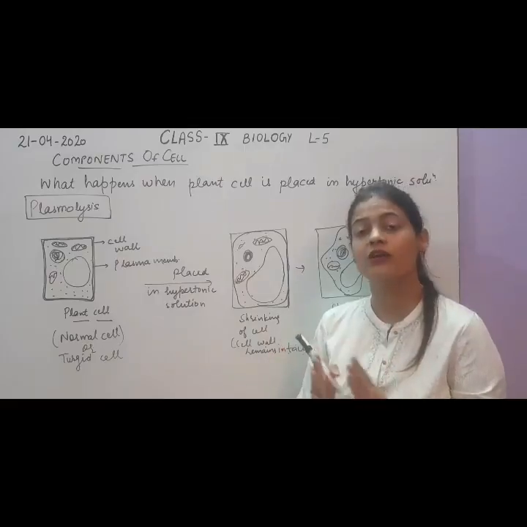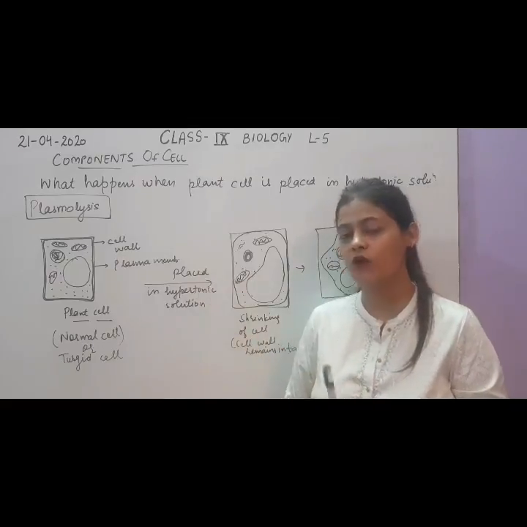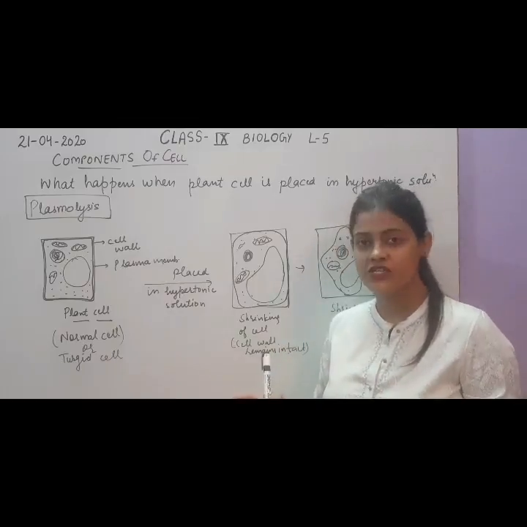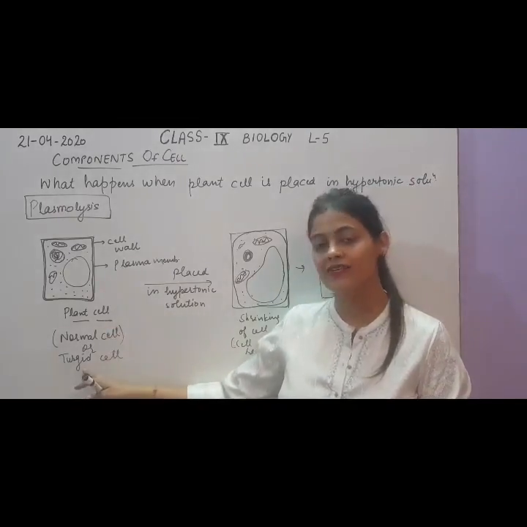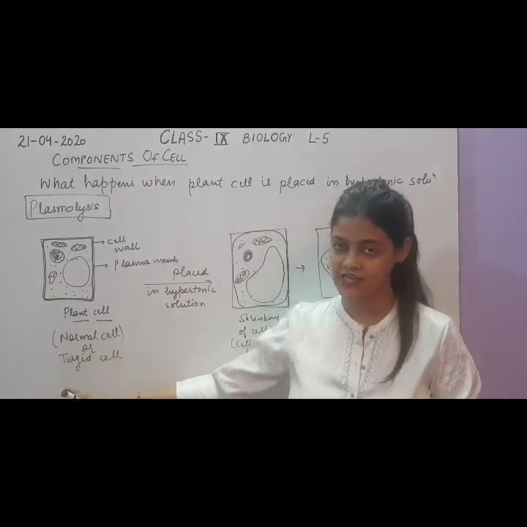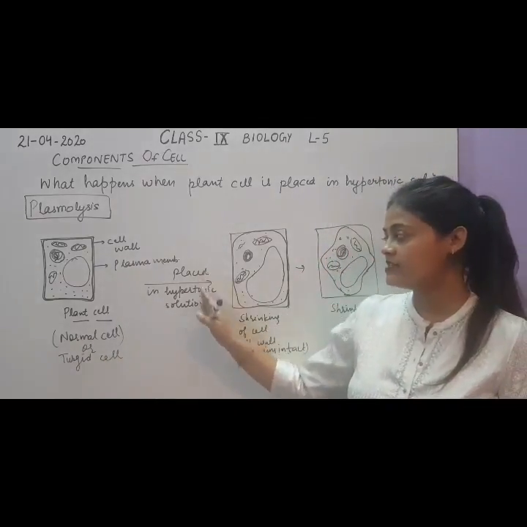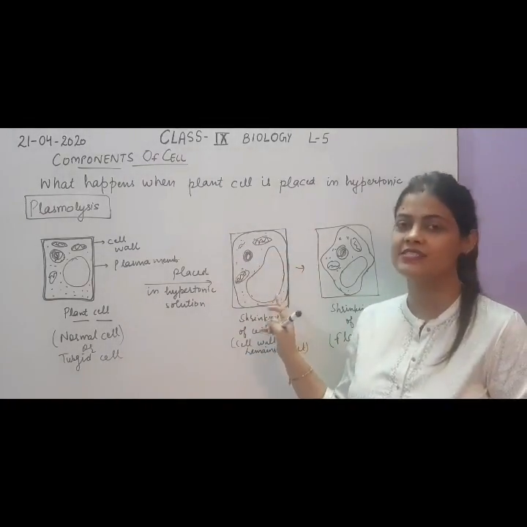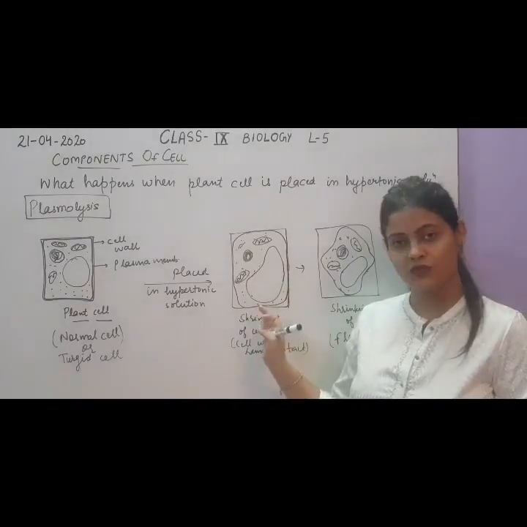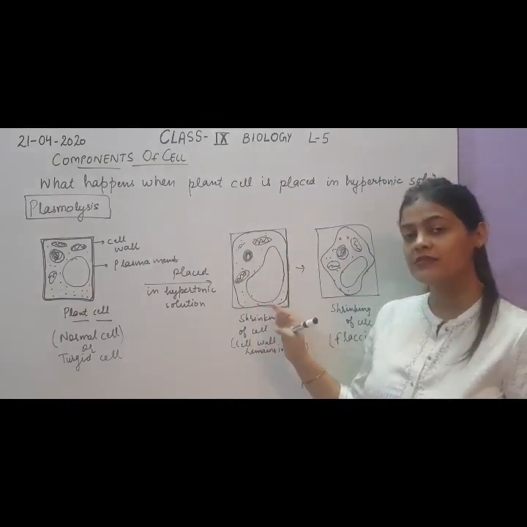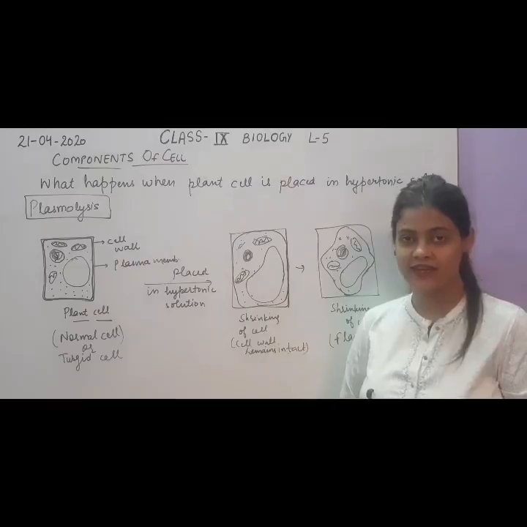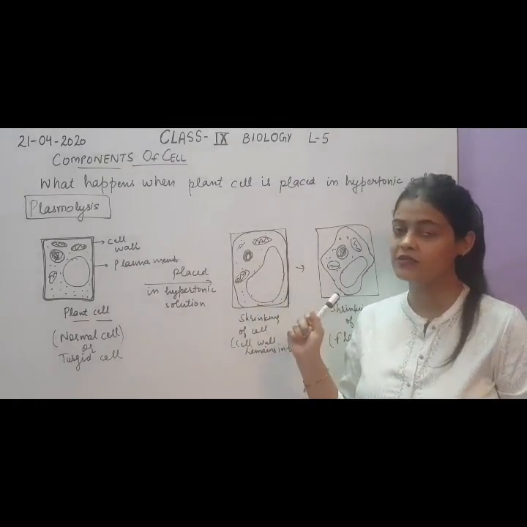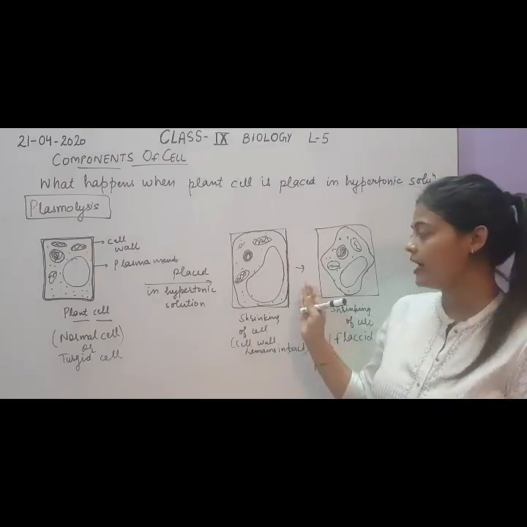Turgid means a stretched or a rigid cell. As we know that cell wall provides rigidity or strength or stretchness to the cell. So a stretched or rigid cell will be called as a turgid cell. When this is placed in hypertonic solution, then the water which is present inside the cell will undergo exosmosis. Due to this, the loss of water will take place from the cell, and due to this loss, as you know that cell wall is a non-living component of the cell.